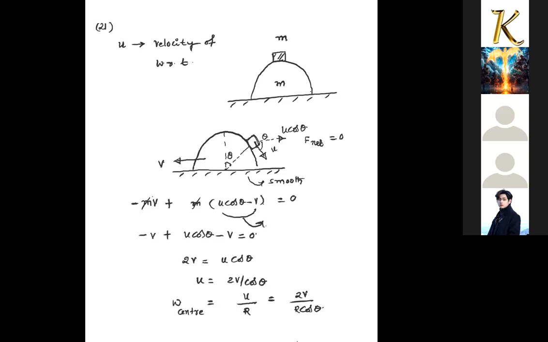22. So some are asking 22. I'll go to the 22nd question now. It is given that the position of the particle is a function of time, that is x is 4 minus 9t plus t cubed by 3.